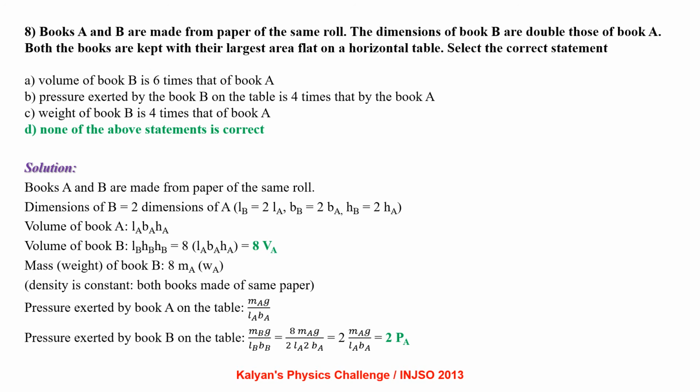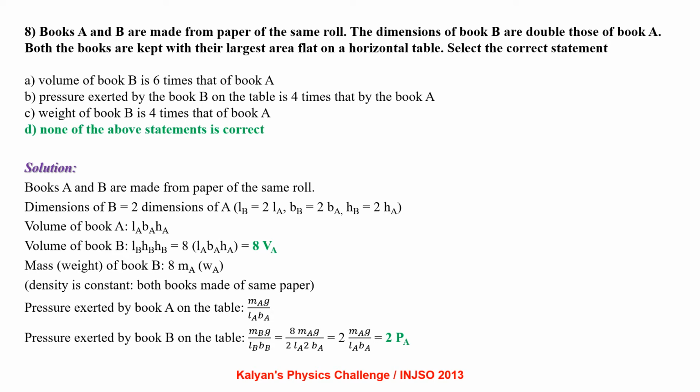Books A and B are made from paper of the same roll. The dimensions of book B are double that of book A. Both the books are kept with their largest area flat on a horizontal table. Select the correct statements. Volume of book B is 6 times that of book A. Pressure exerted by book B on the table is 4 times that of book A. Weight of book B is 4 times that of book A. None of the above statements is correct.